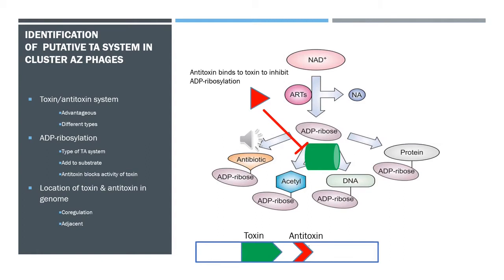There are different types of TA systems that are classified based on substrates and how they inhibit cell growth or destruction. One of these types utilizes ADP ribosylation, which is the addition of an ADP ribose to a part of a protein involved in cell signaling, DNA repair, gene regulation, and apoptosis. In this case, the antitoxin will bind to the toxin to prevent harmful ADP ribosylation of the bacterium's genome. In this way, the adjacent genes of the TA system are co-regulators.